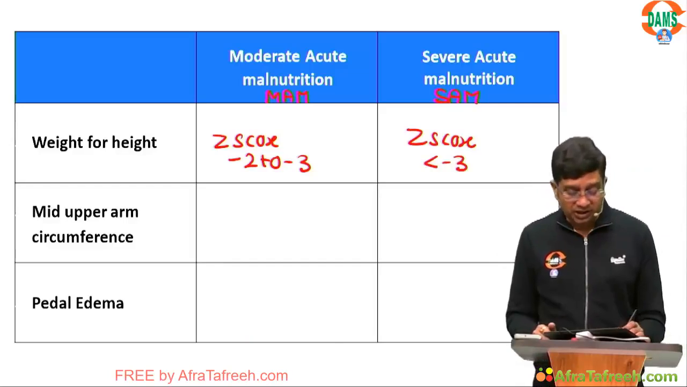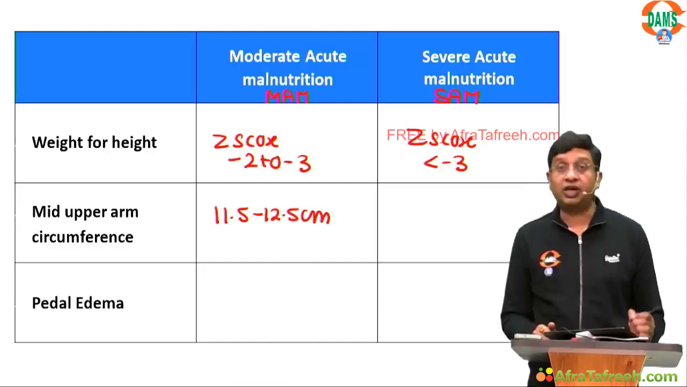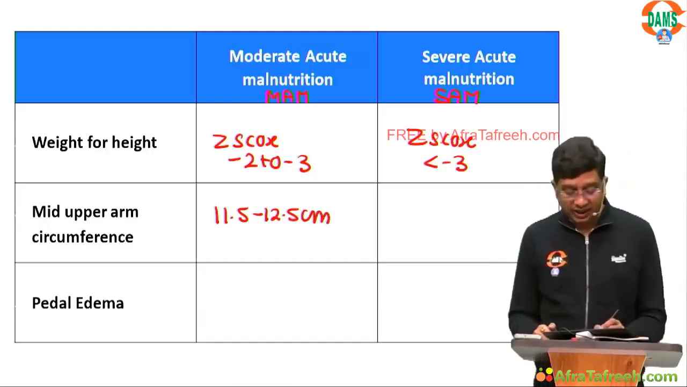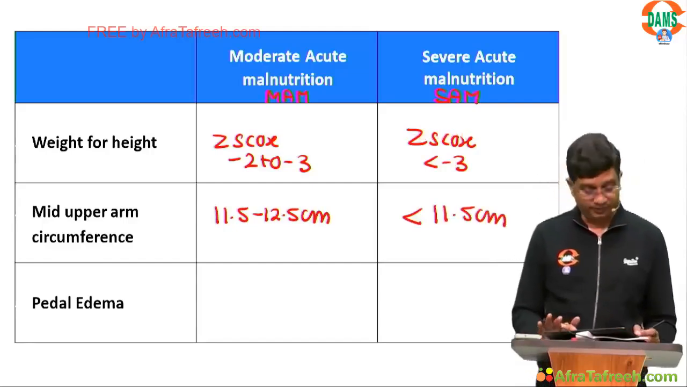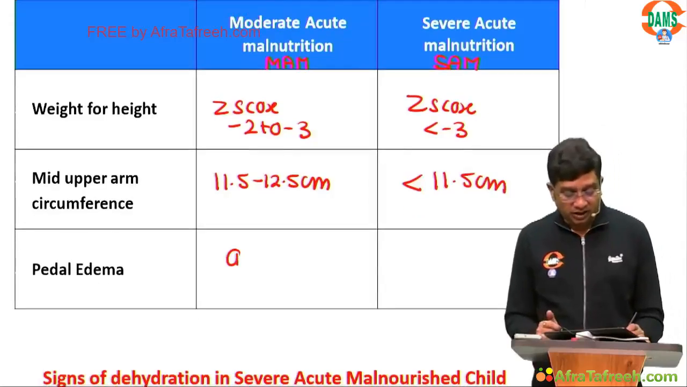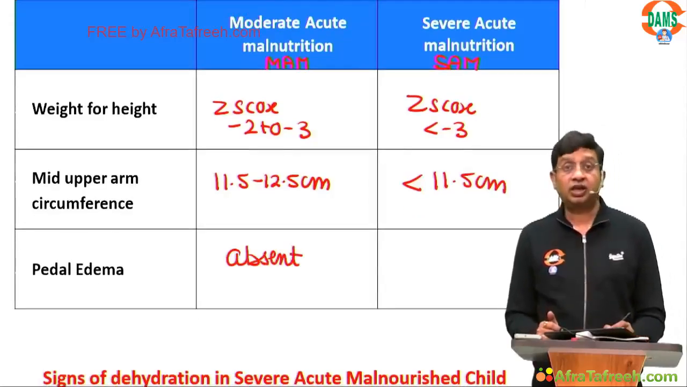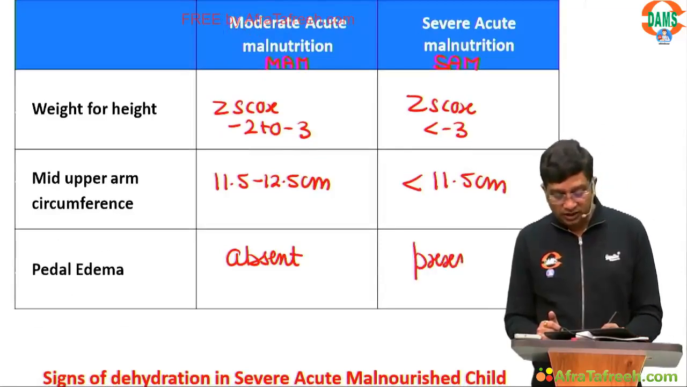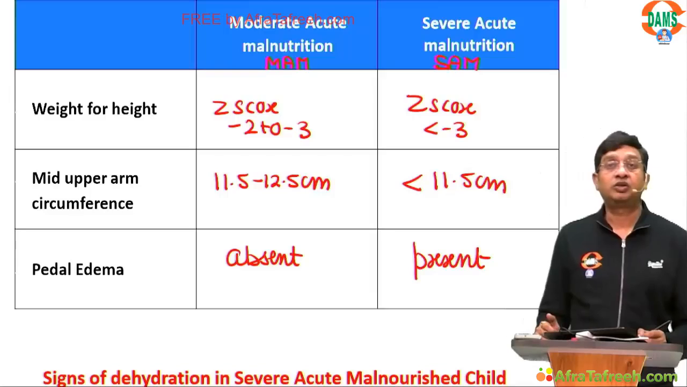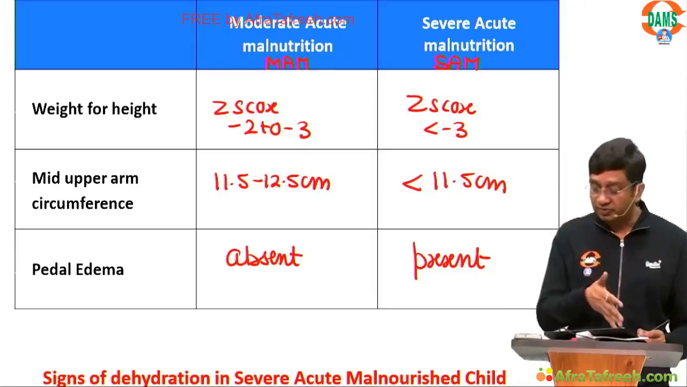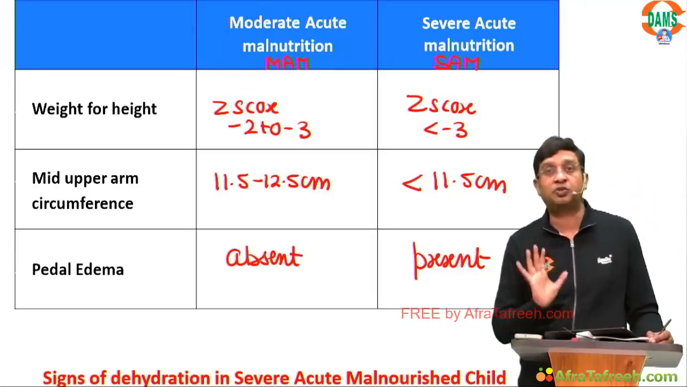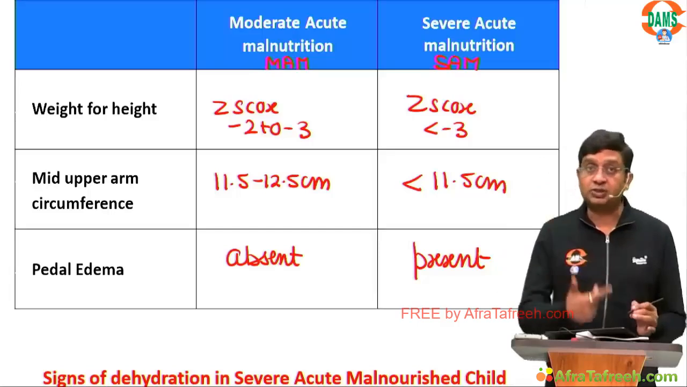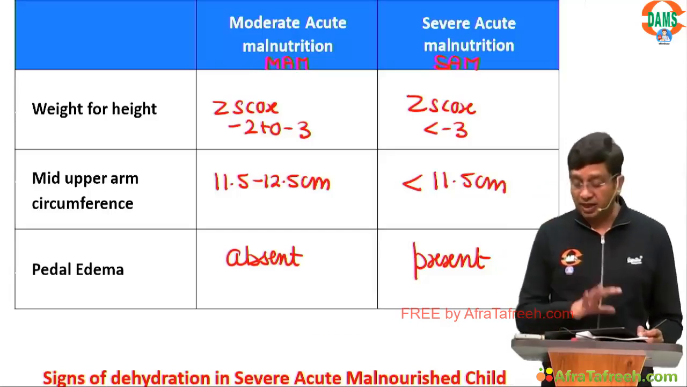Mid upper arm circumference. In MAM, it is 11.5 to 12.5 centimeter. In the SAM, this is less than 11.5 centimeter. Pedal edema, here it is absent. And here, the pedal edema is present, right? So this is the criteria for the MAM and the SAM. If you ask me particularly which is important, MAM or SAM, always remember MAM is important.